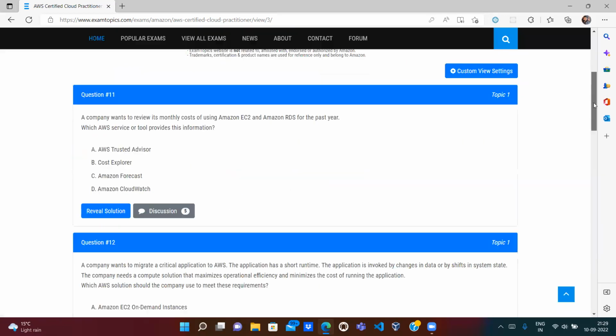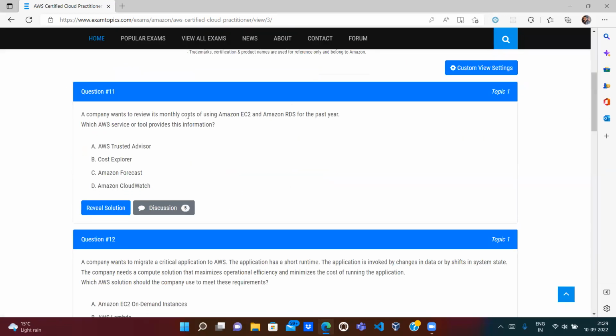So let's go to question number 11. A company wants to review its monthly cost of using Amazon EC2 and Amazon RDS for the past year. Which tool can they use? Trusted Advisor is totally wrong. Trusted Advisor is a tool which does performance and security checks, all these things. Cost Explorer looks correct because it relates to the cost.